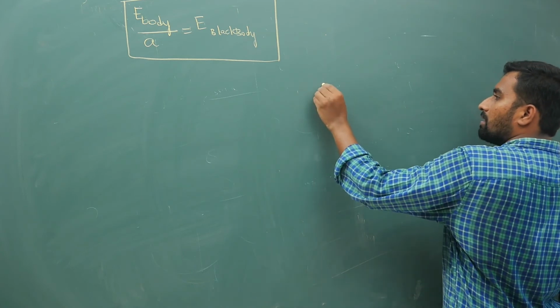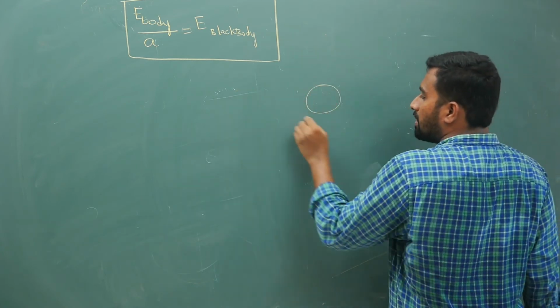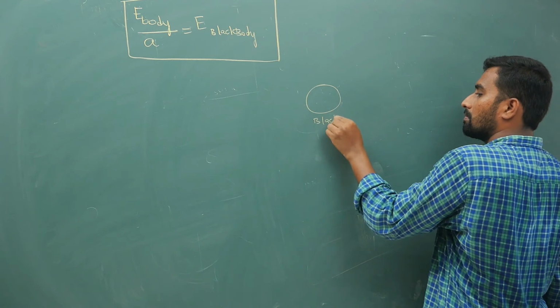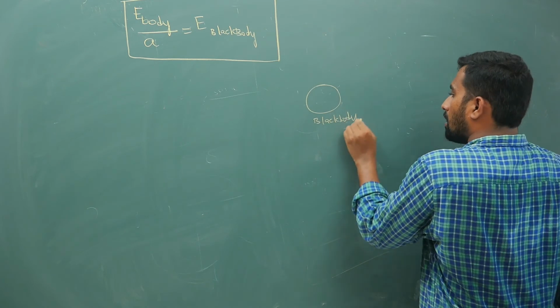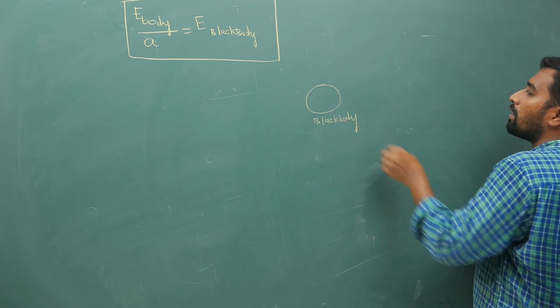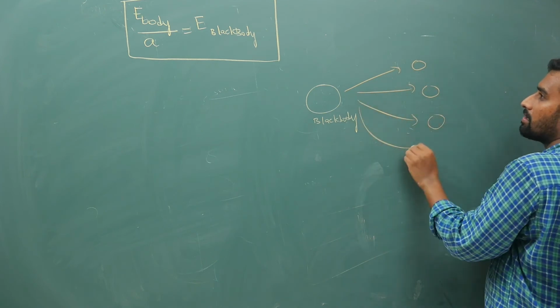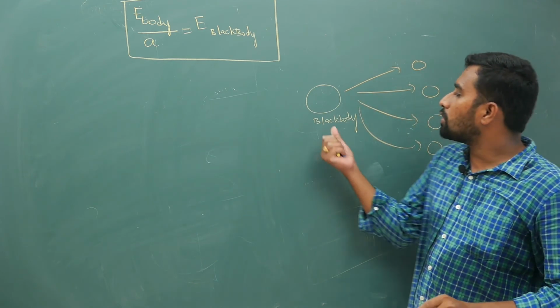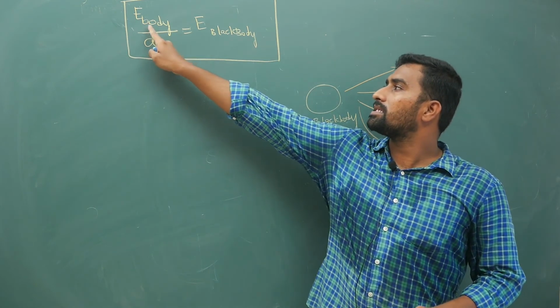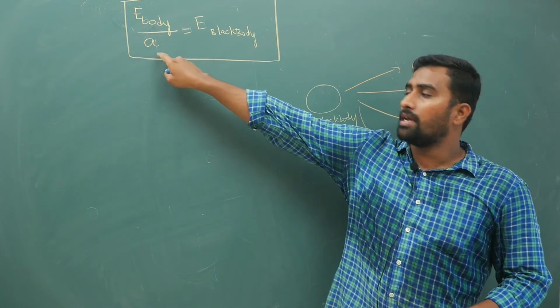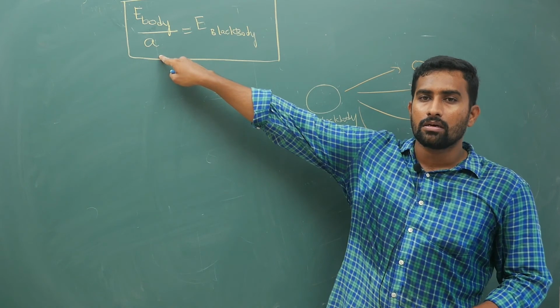Now if you take a black body here, it doesn't matter which body you take, 1, 2, 3, 4, anything, the ratio of emissive power of the body by A is supposed to remain constant.